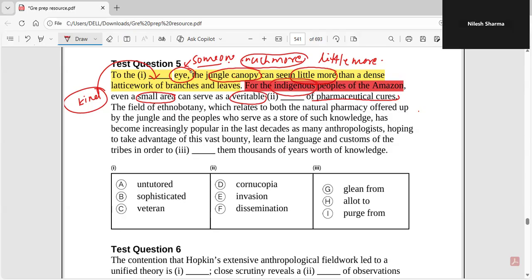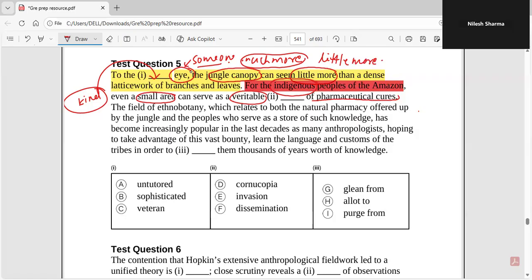Implied contrast means you don't have a contrasting transition word. You don't have a contradictory transition word like but or however, but it's still contrasting. This is how a very hard question is formed. In a very hard question you will always see two different ideas, two different sentences, and although they are not using a specific contrasting transition word, there is an implied contrast.